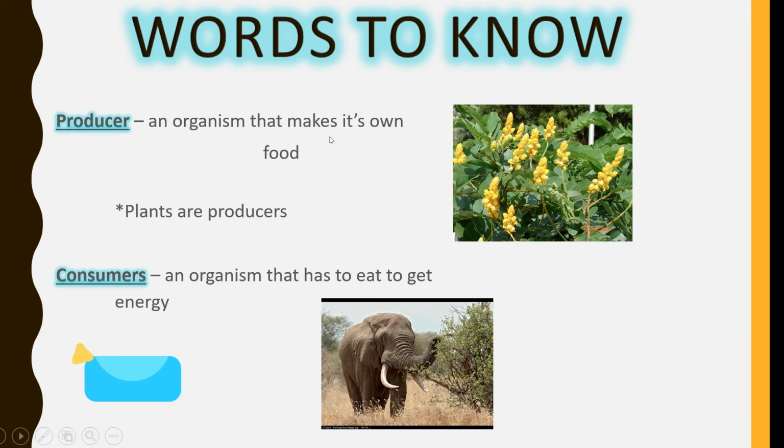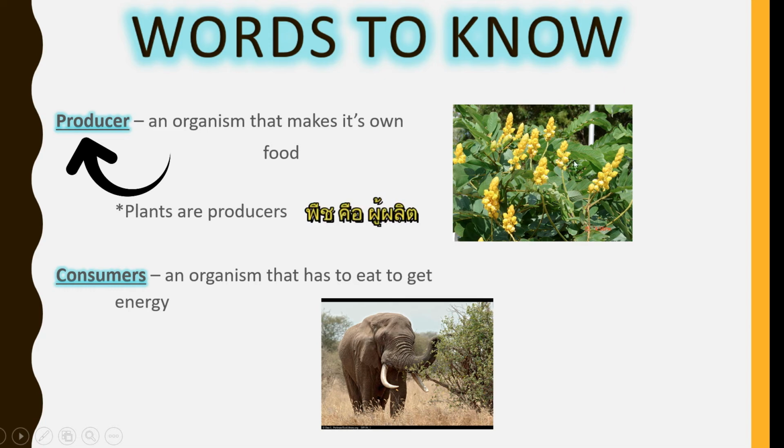Producer, an organism that makes its own food. Like for example, the plants. Plants make their own food. Last time we talked about the factors that can make photosynthesis, so they can make their own food. They don't depend on other living things, but instead they make their own food.